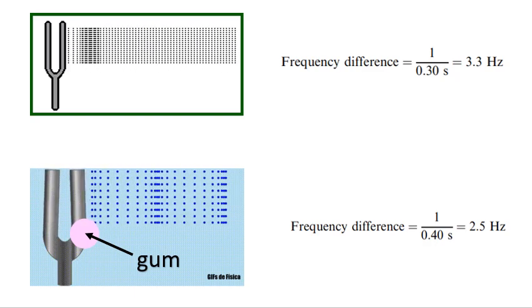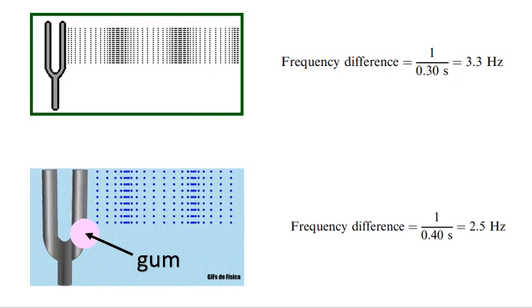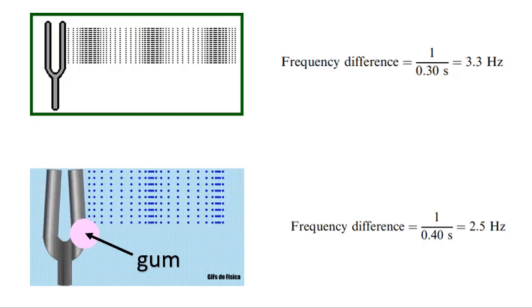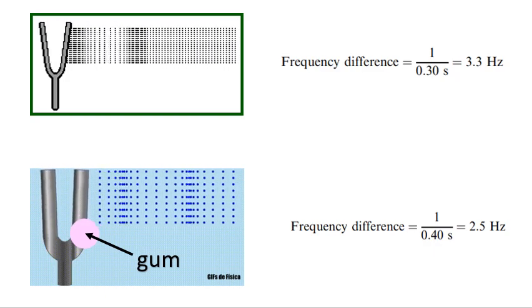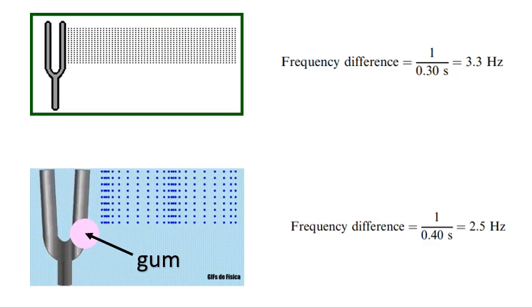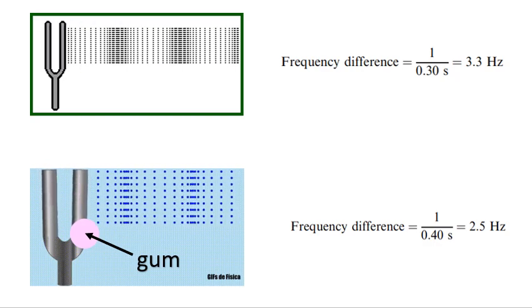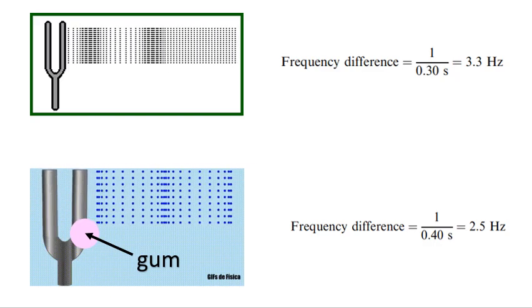Now we are going to make use of the formula of frequency, that is the number of beats, vibrations, or oscillations in every second. For the first tuning fork, that is 1 vibration in every 0.3 of a second, and that gives us 3.3 Hertz.